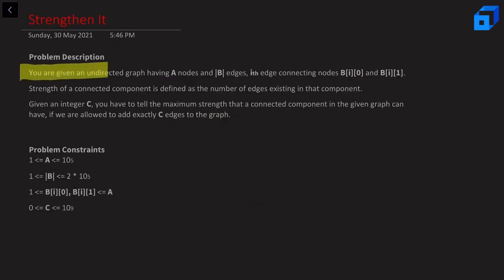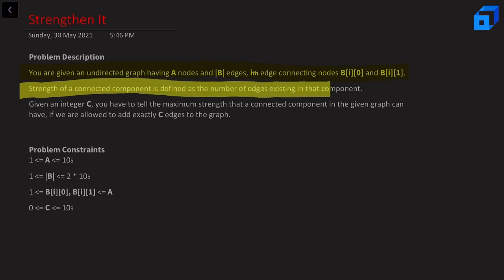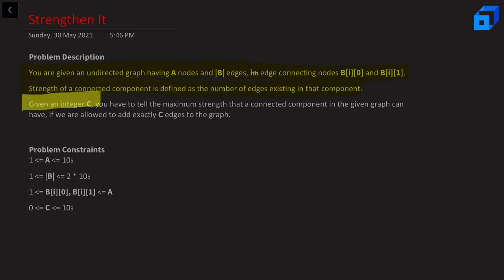You are given an undirected graph having A nodes and B edges, with the ith edge connecting nodes Bi0 and Bi1. The strength of a connected component is defined as the number of edges existing in that component. Given an integer C, you have to tell the maximum strength that a connected component in the given graph can have, if we are allowed to add exactly C edges to the graph.